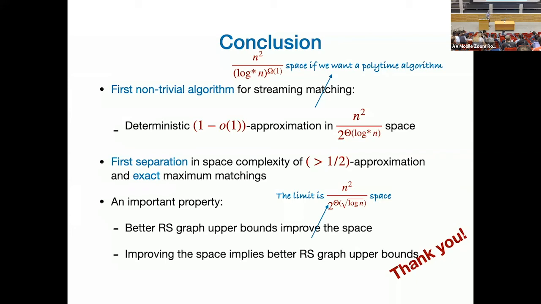So better RS graph upper bounds improve the space, and improving the space improves the lower bound. Is it for 1 minus little o of 1 approximation, or 1 minus epsilon approximation? Improving the lower bound of which improves the RS bound? Good. Any better than 2/3 approximation? 2/3, okay. Better RS graph. Okay, thank you. Right around 2/3, the right upper bound, I think, is n squared divided by log n. Because I told you, for RS graphs where the sizes of matchings are very close to half, there are slightly better upper bounds. So I don't know, 3/4 for instance, no, sorry, less than that. Will be much, no, 3/4. So that is completely fine.